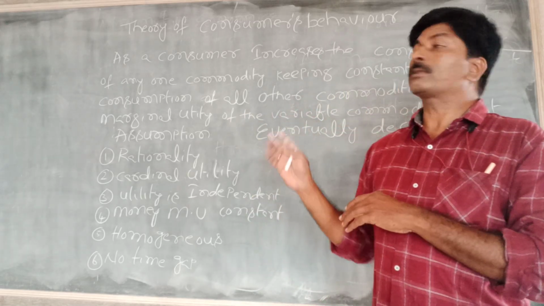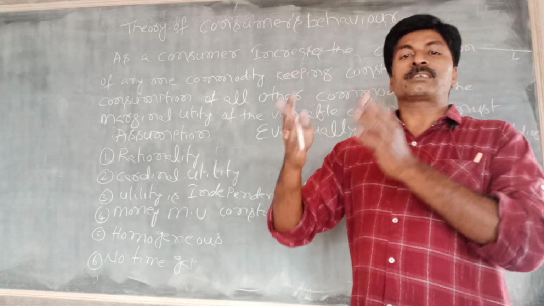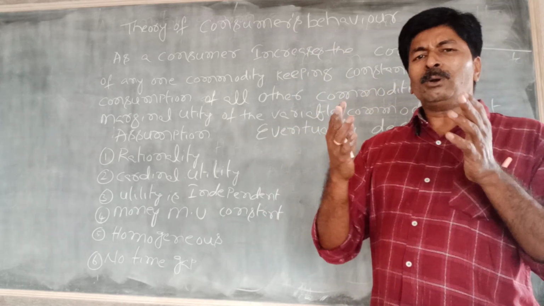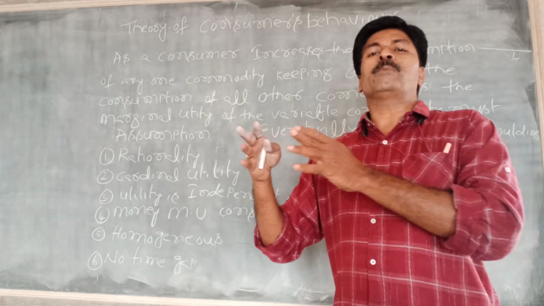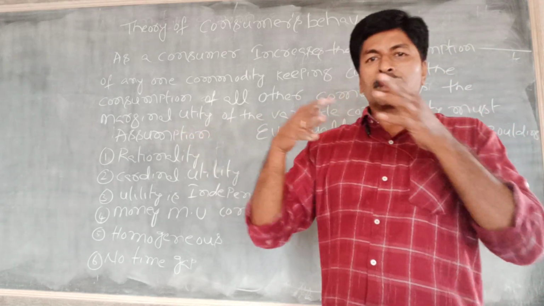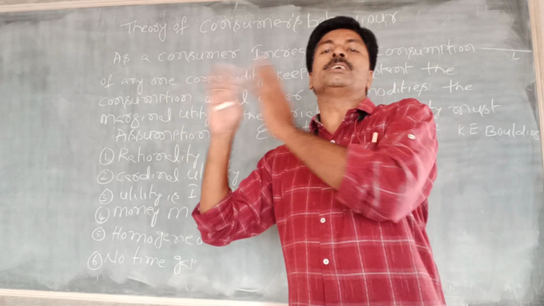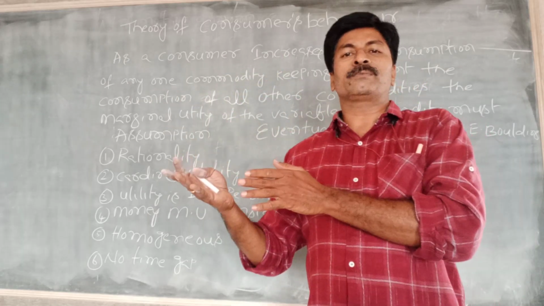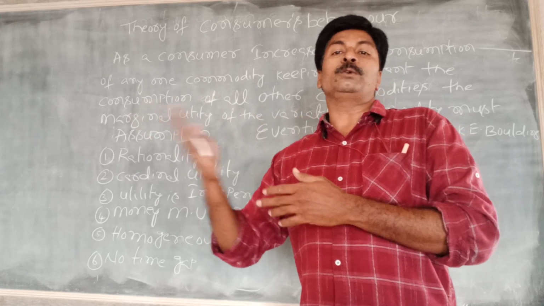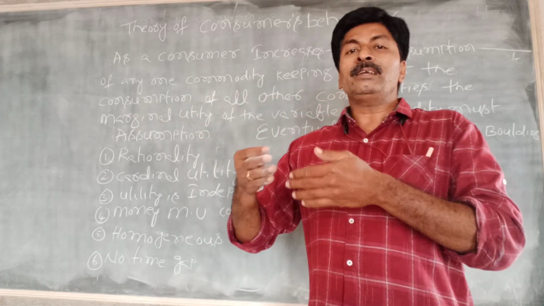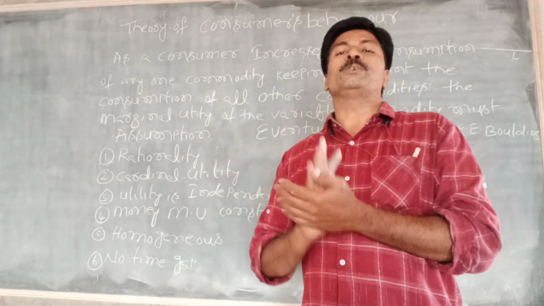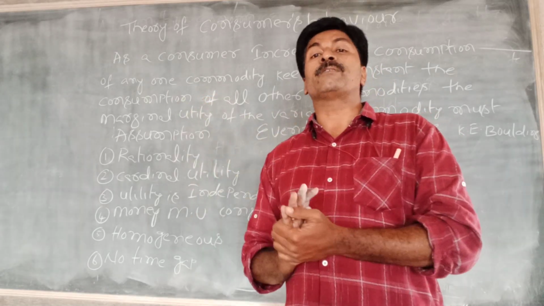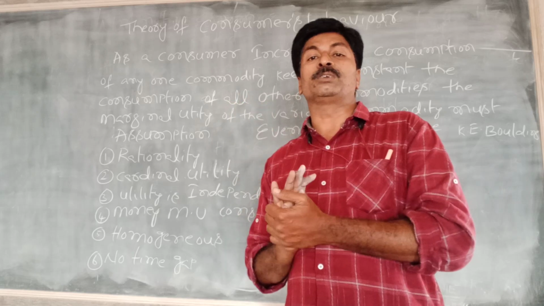So in consumer behavior, the first topic is the law of diminishing marginal utility. Diminishing means reducing. Marginal utility is the additional utility, and this utility is reducing continuously. When we observe this definition, we can easily identify what the law of diminishing marginal utility is.